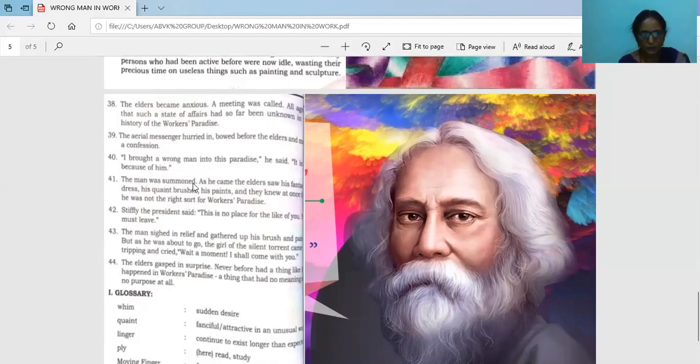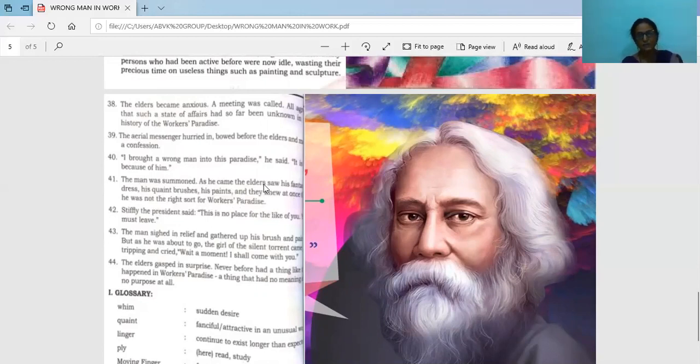The man was summoned. Who was summoned? The man who was responsible for such a change. That is our hero. Then he was summoned, and as he came, the elders saw his fantastic dress, his quaint brushes, his paints, and they knew at once that he was not the right sort for a workers' paradise.